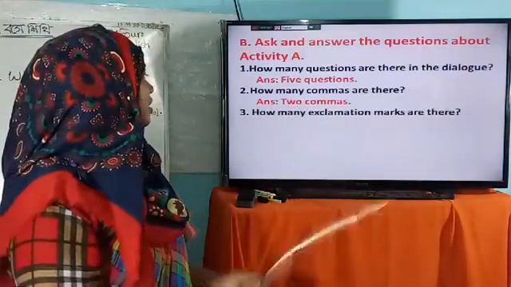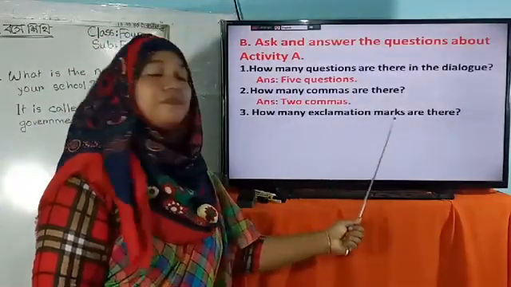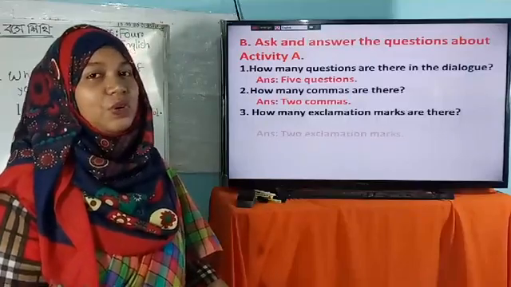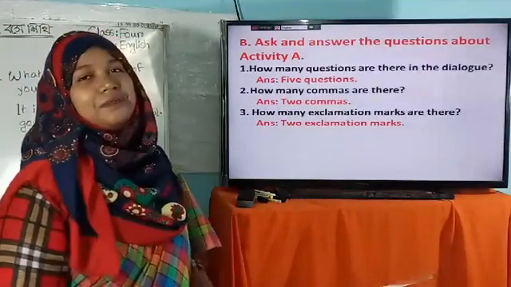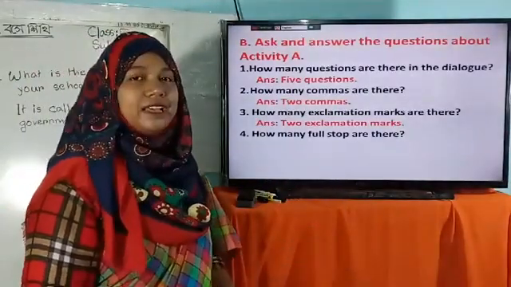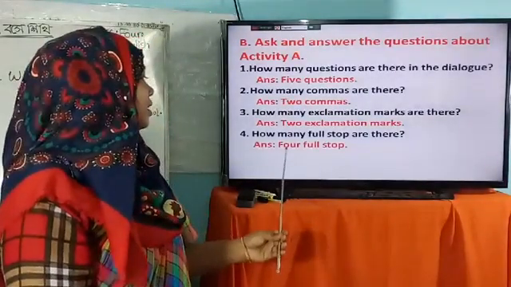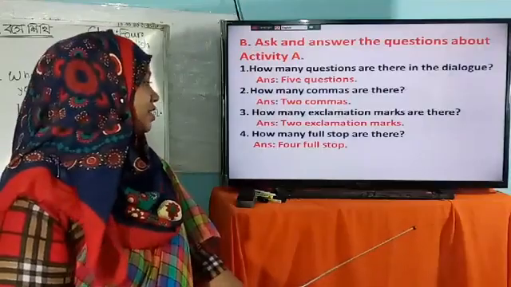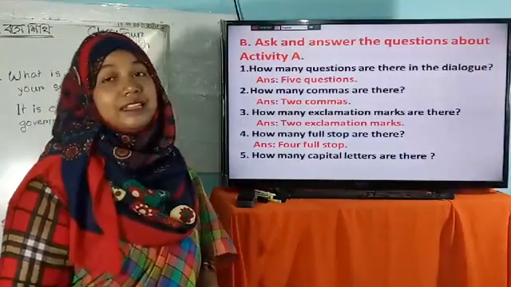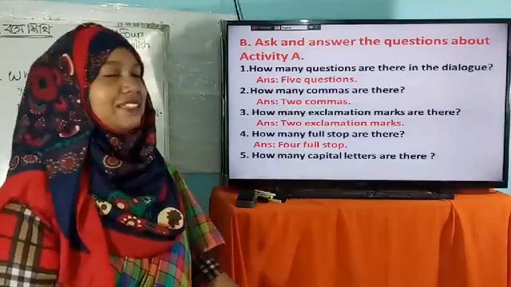The next question, how many exclamation marks are there? কতগুলো exclamation marks ছিল? Only 2 exclamation marks. Then how many full stops are there? There are only 4 full stops. Dear students, last one is how many capital letters are there? And I think you can answer easily.